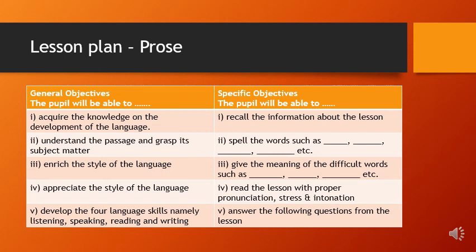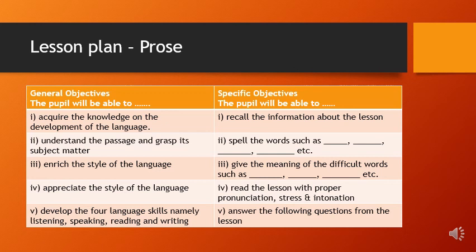You should divide into two columns, and one side will be the general objective and the other side will be the specific objective. And you can see the line, "The pupil will be able to." So the pupil will be able to acquire the knowledge, the pupil will be able to understand the passage, the pupil will be able to enrich the style of the language. So "the pupil will be able to" is the continuation of the points. Don't think about why "the pupil will be able to" is there at the top. It is the first line, and the points numbered 1, 2, 3, 4 are the things which will join with "the pupil will be able to." Okay, is it clear? So this is how you should write general and specific objectives.